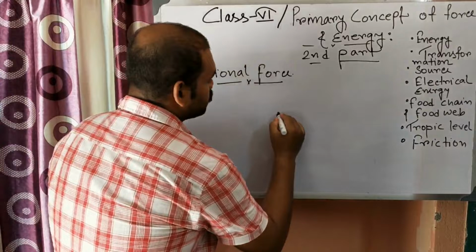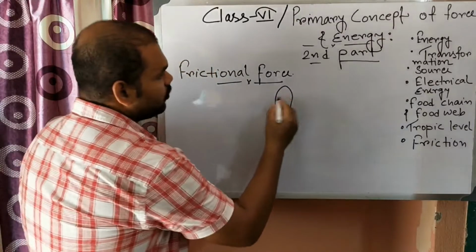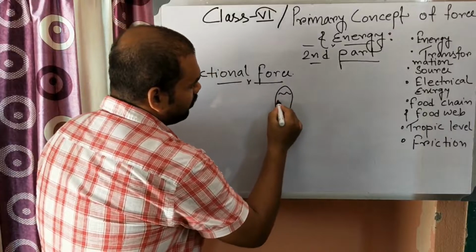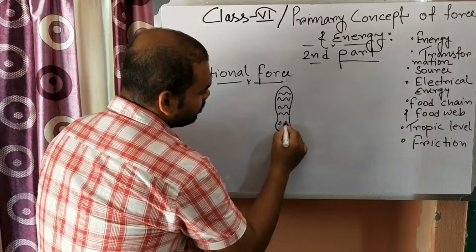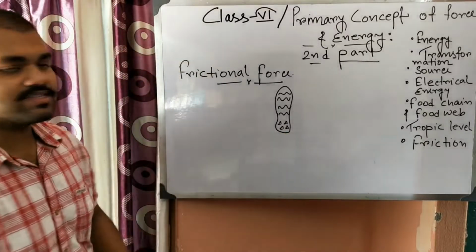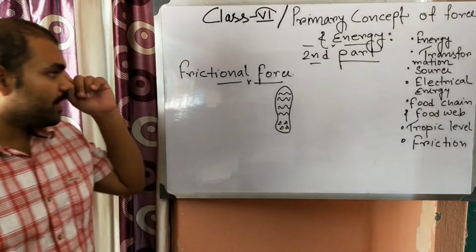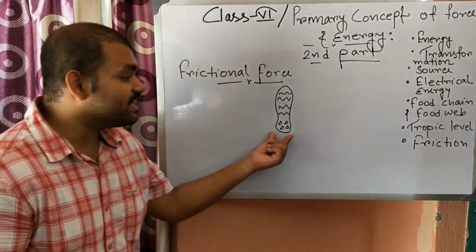Okay, suppose a shoe is kind of this. Okay, so in the sole you will see there are some patterns like this. Okay, so why are the patterns like this? If you flip the shoe, you can see there is a pattern. So why are the patterns like this? It will increase the friction.